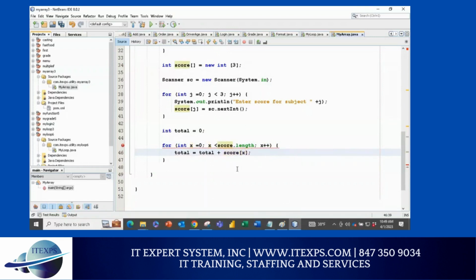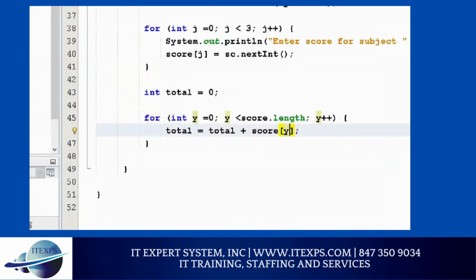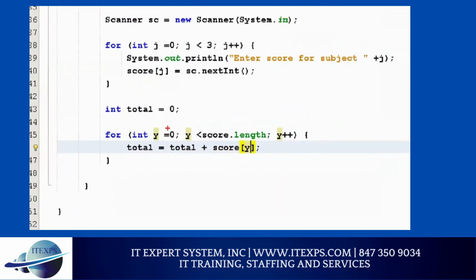I think there's a spelling mistake, or what happened here? What's the int? Oh, I used the variable. Oh, it's already a defined variable, so I need to use y. Sorry for that. Oh, variable y, if you're okay with that. So now you can see I define the variable here, and it will loop through and it will add all. So after this, I will have total created. For your homework, you may want to use if conditions to find out the max value.